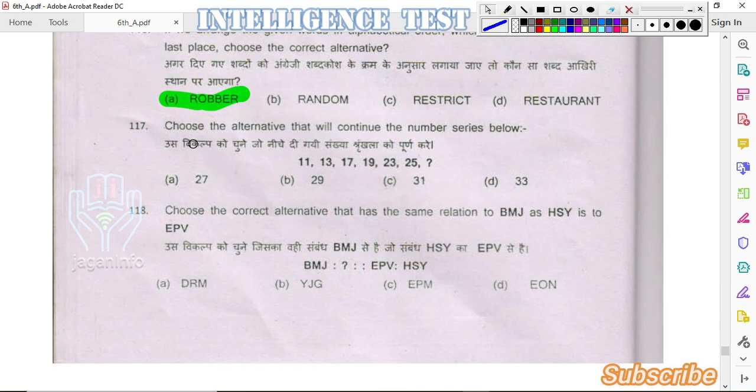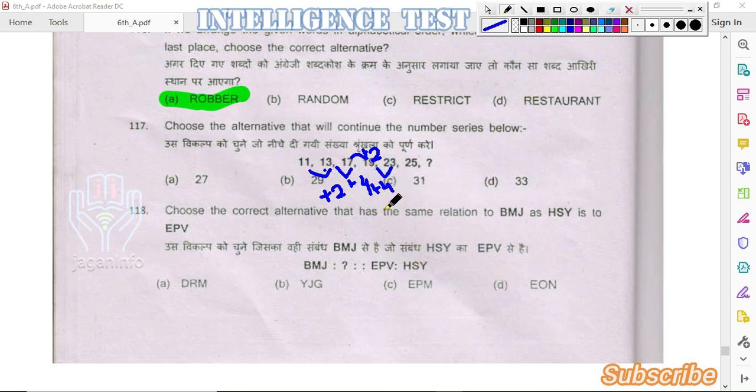Next question. Choose the alternative that will continue the number series given below. The given series is 11, 13, 17, 19, 23, 25. The difference between 11 and 13 is 2. And 13 plus 4 is 17. In a similar way, 17 plus 2 is 19, and 19 plus 4 is 23.